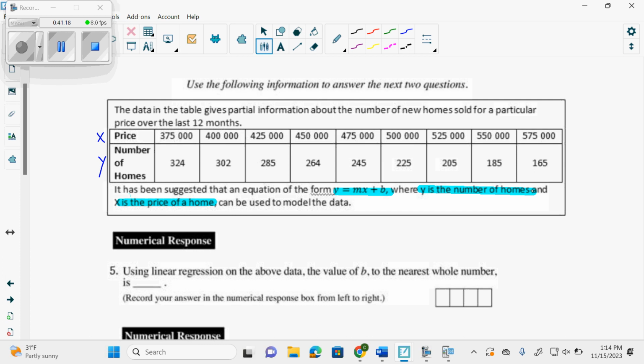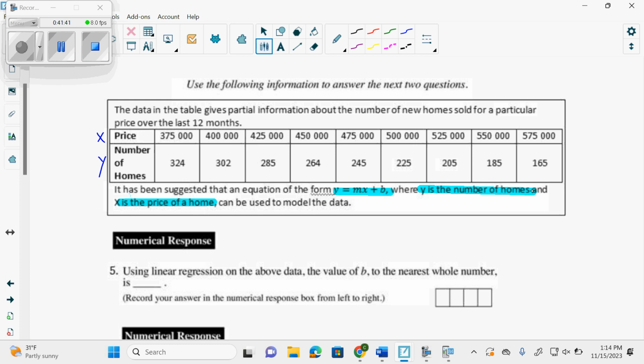Guys, it always has to tell you which is X and Y. So if you call me over and you're like, which one's X and Y, but the problem tells you which is X and Y, I'm just going to look at you and be like, oh, you're cute. Just read it. Just read it. Try it out, you know, a little highlighter. Might hand you a highlighter. Maybe that's what I'll do. That's what I decided. If you're not reading, I'm going to hand you a highlighter. That's going to be my hint.